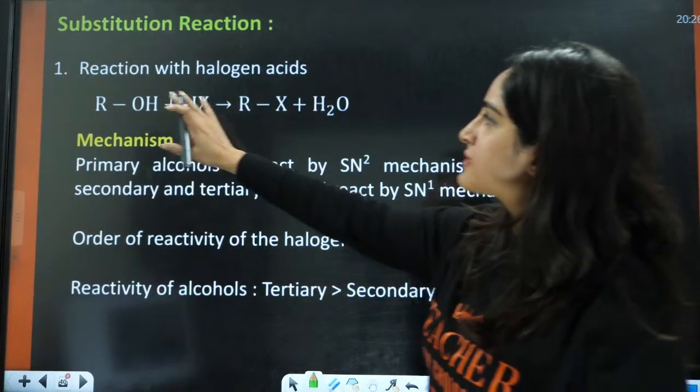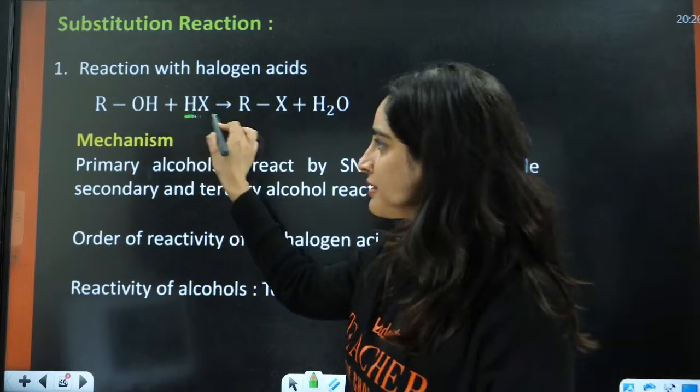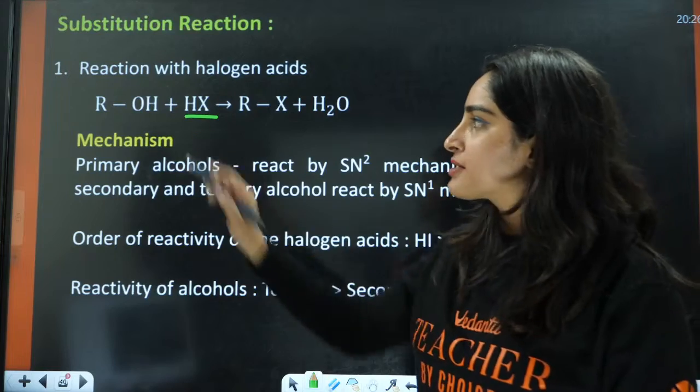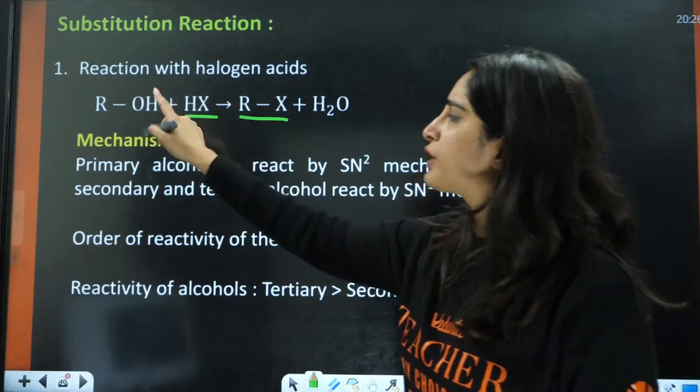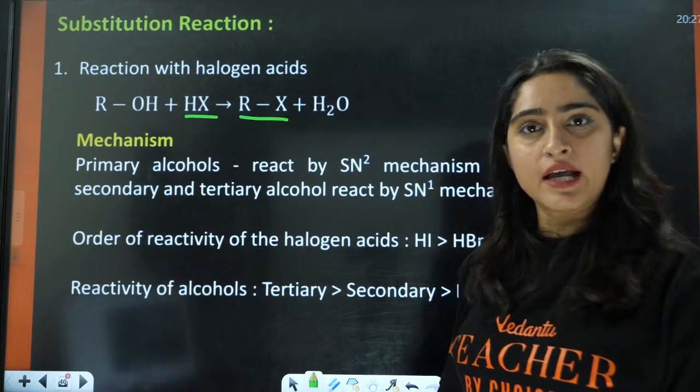So this is now the reaction with halogen acids. If you have halogen acid, that is HX, right? You have this ROH. So it is going to form RX and H2O. How is it going to form RX and H2O?